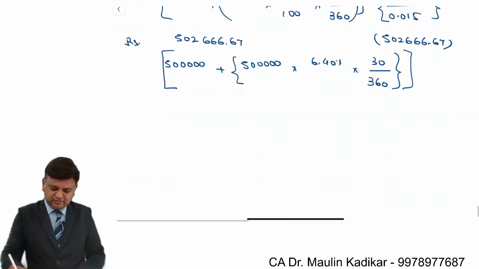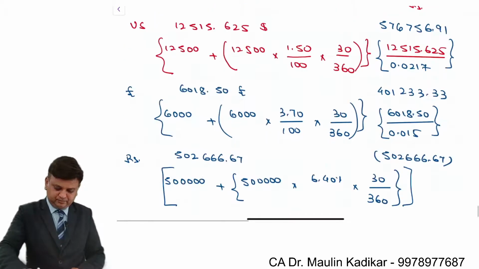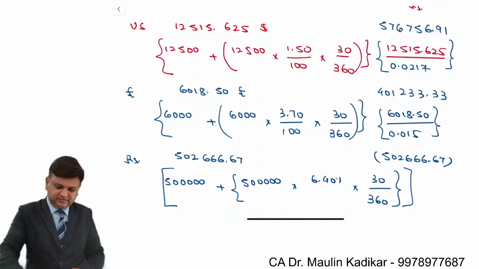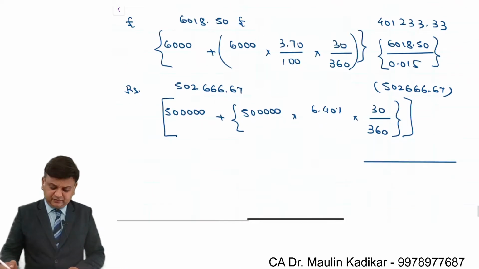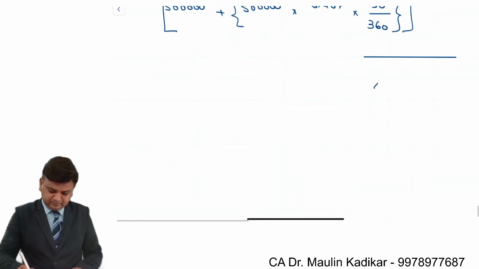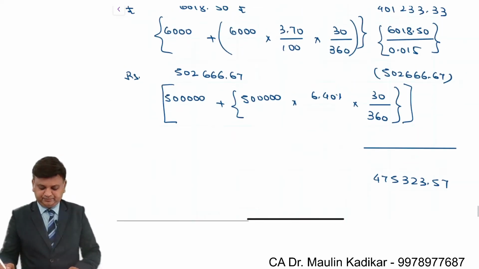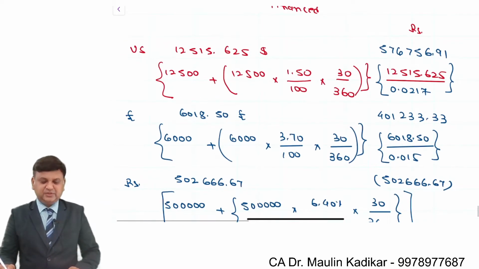So the net amount is 576,756.91 plus 401,233.33 minus 502,666.67, so 475,323.57. This is the way option number 1 is done.